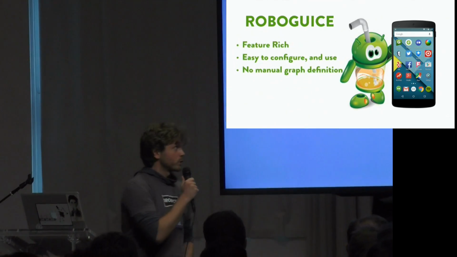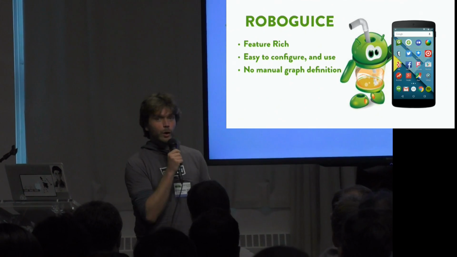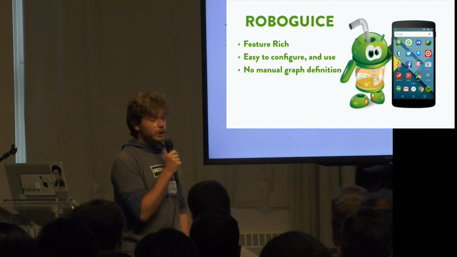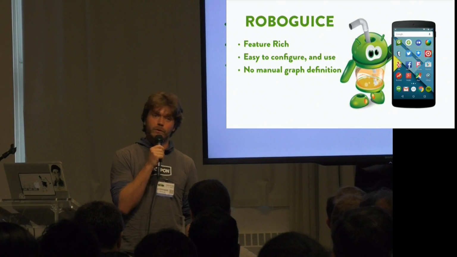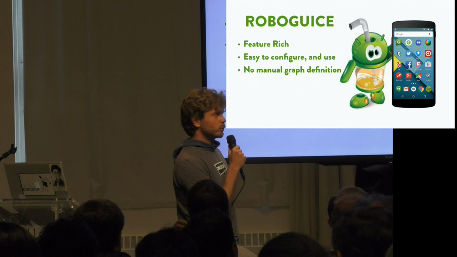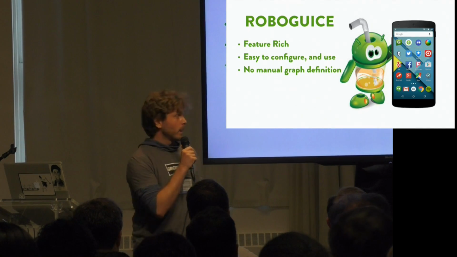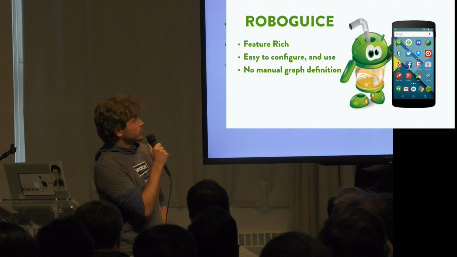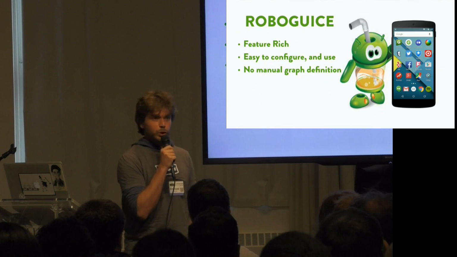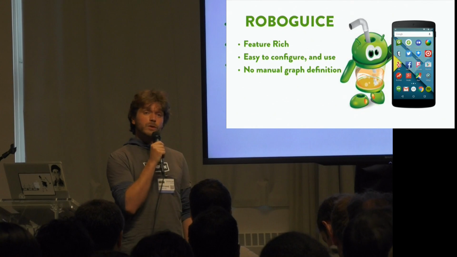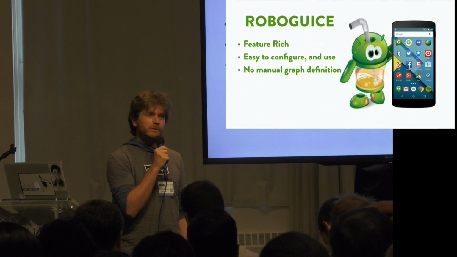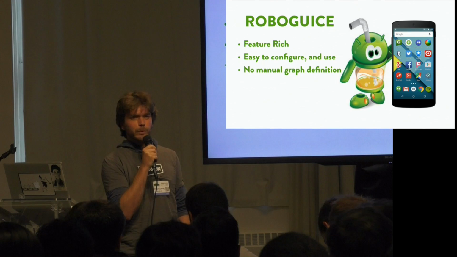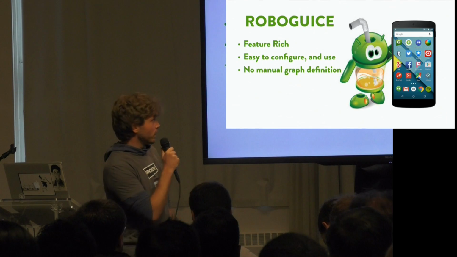RoboJuice is actually not only a funny library because it has a funny logo, but it's also a very feature-rich dependency injection framework because it's based on Juice. Juice has almost 10 years of existence now. And yeah, it's really feature-rich. You can do a lot of stuff with Juice very easily. It's very easy to configure and use. And actually, there is even, in most cases, in the simplest cases, there is no need for configuration at all.